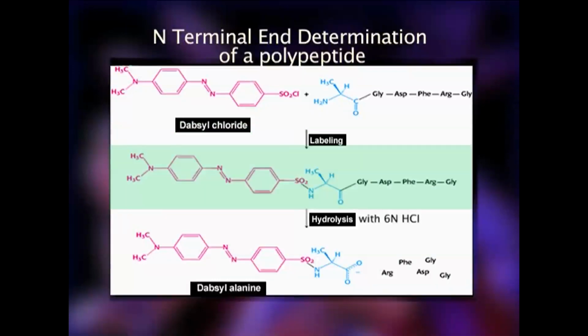After hydrolysis with boiling 6-normal hydrochloric acid, the dansyl derivative is detached from the rest of the amino acids, which are also released. The derivatized amino acid will show which amino acid was at the N-terminal end.